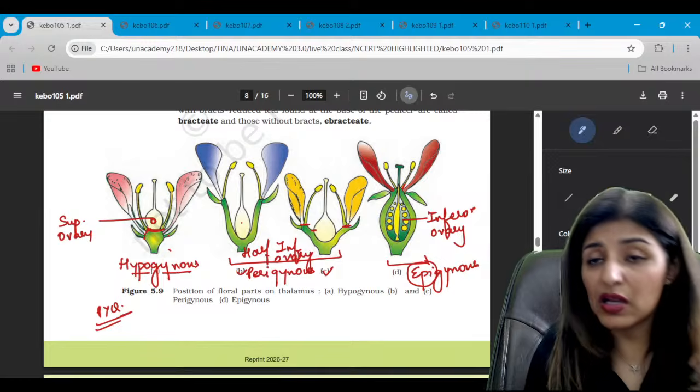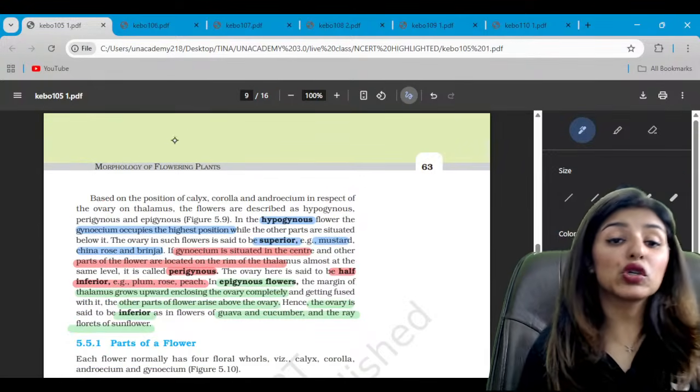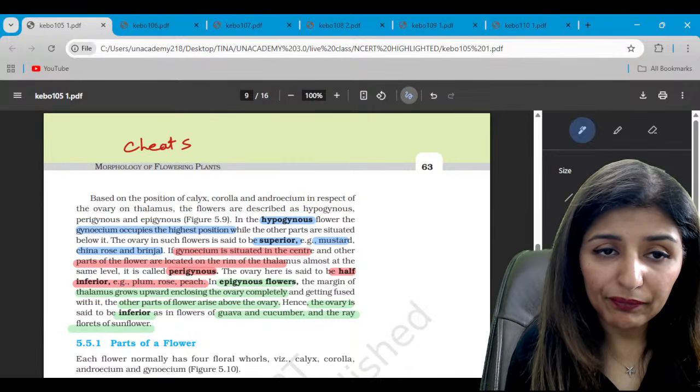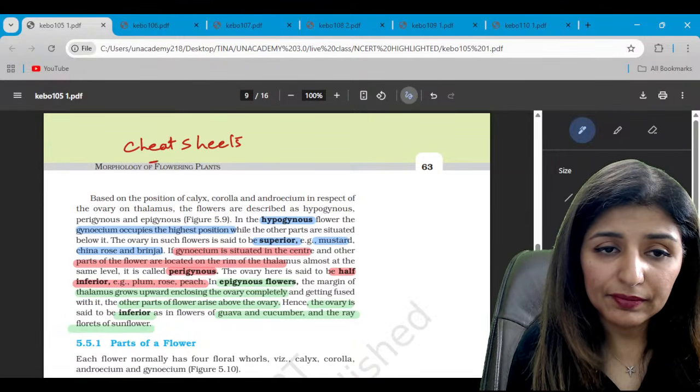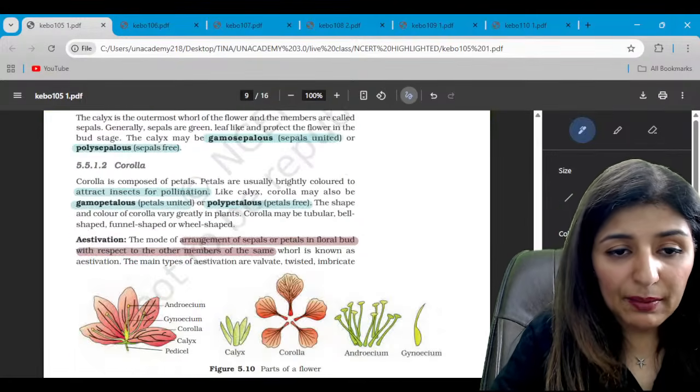The diagrams are important, examples are important. And by the way, guys, I'm going to share all the examples, all the cheat sheets today. Is that clear? All right. So learn the examples very well.